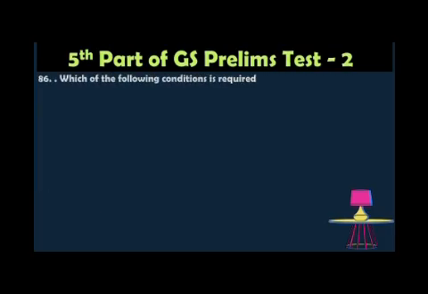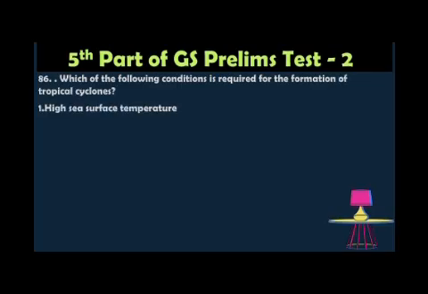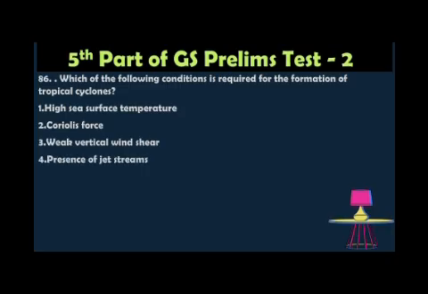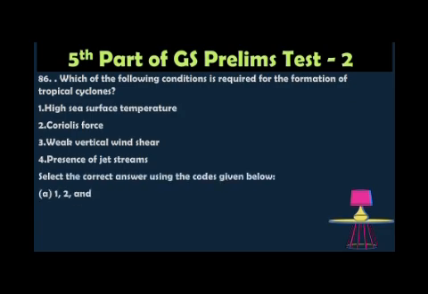Question number 86. Which of the following conditions is required for the formation of a tropical cyclone? 1. High sea surface temperature, 2. Coriolis force, 3. Weak vertical wind shear, 4. Presence of a jet stream. Select the correct answer using the codes given below. Option A 1, 2 and 3 only. Option B 2 and 4 only. Option C 1, 2 and 3 and 4 only. Option D 1 and 3 only.